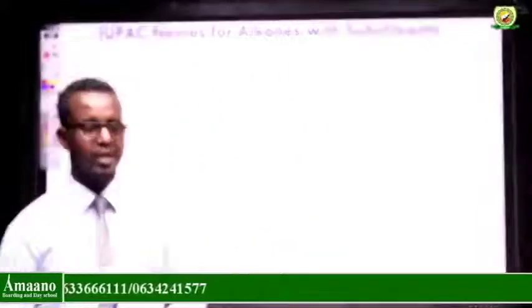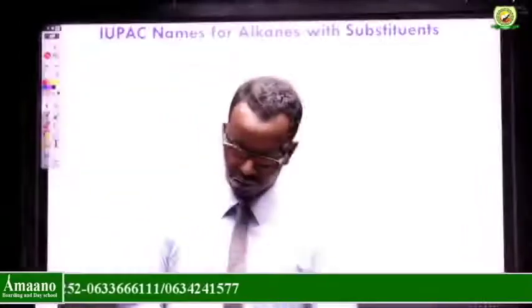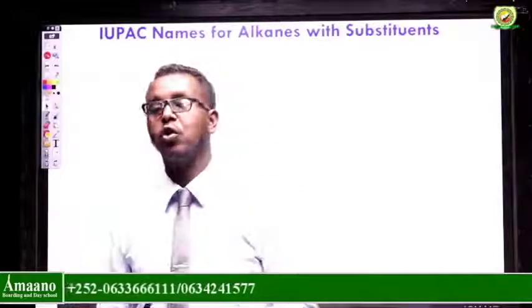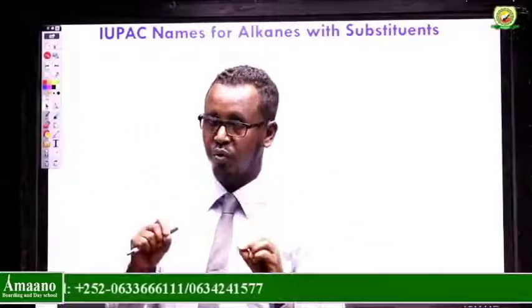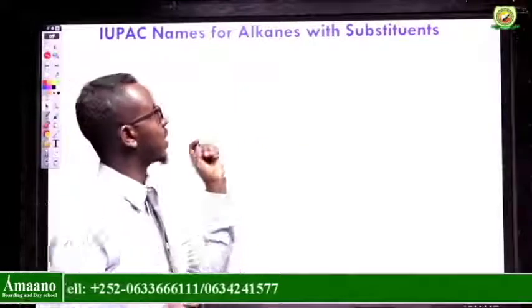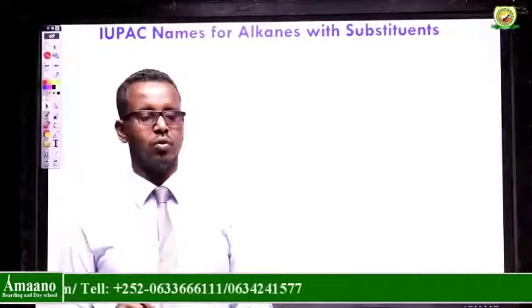What does IUPAC names mean? IUPAC is the International Union of Pure and Applied Chemistry. Those guys are like a union, so they are responsible for the whole of chemistry. For today, we are using their rules. Their rules for what? Naming of alkenes, what we call nomenclature of alkenes. So how do we name an alkene molecule?